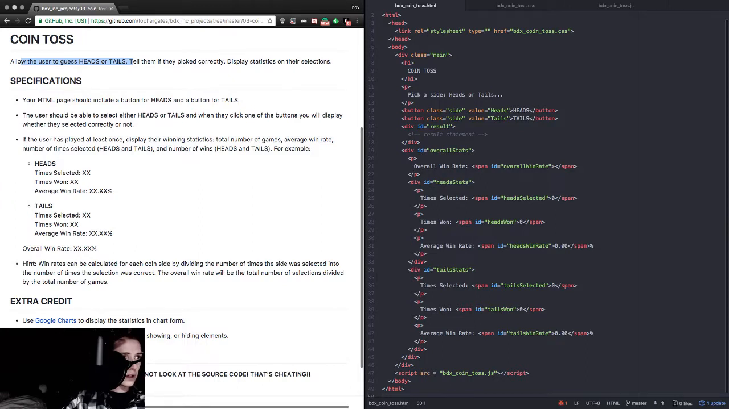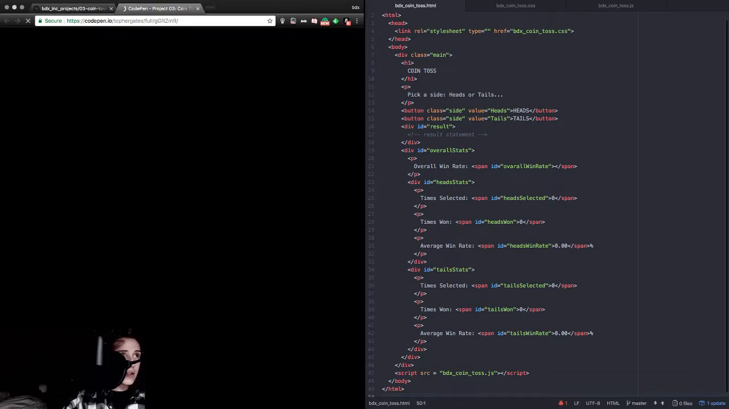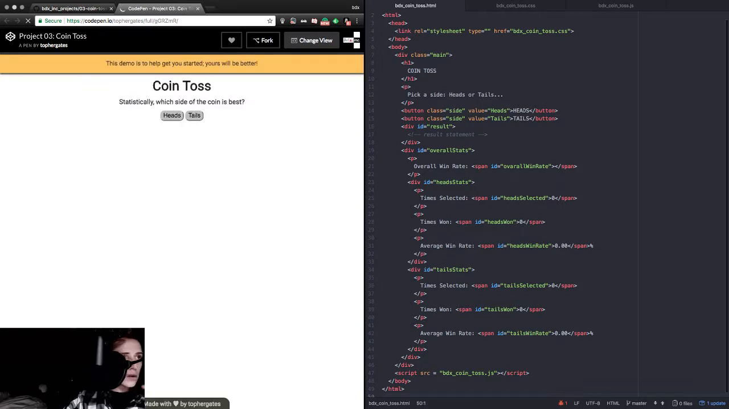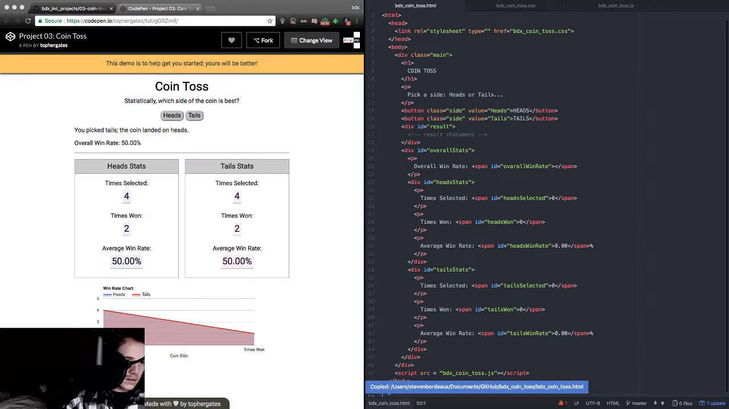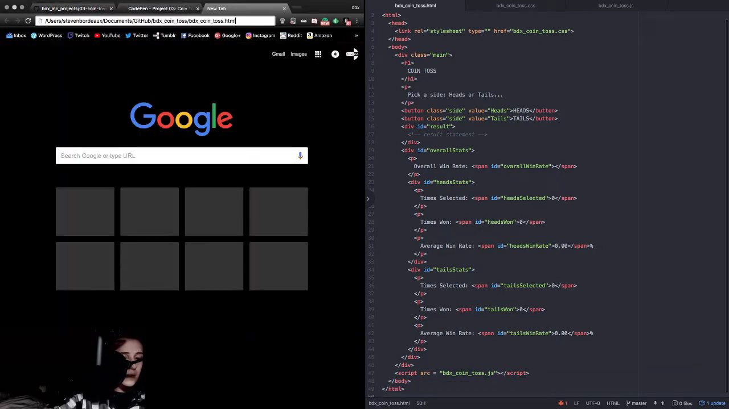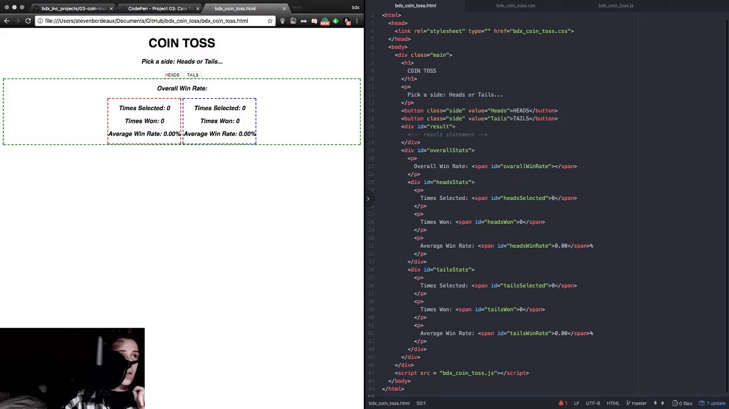We are looking for something about the overall win rate. Let's crack open our example code. Take a gander at that. Coin toss. Click on the buttons, the stats change, and so does the chart. Tons of fun, that's what we're shooting for. Here, though, is what we are dealing with. This is our catastrophe.